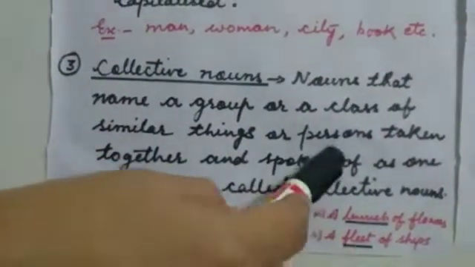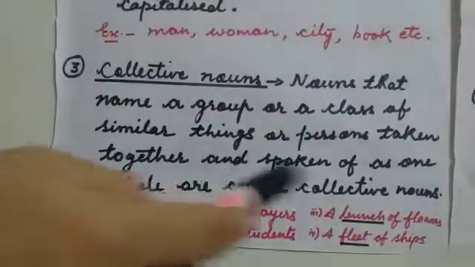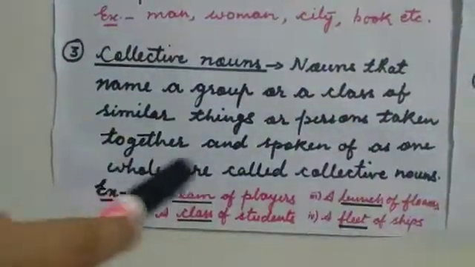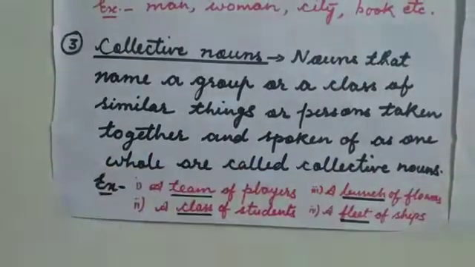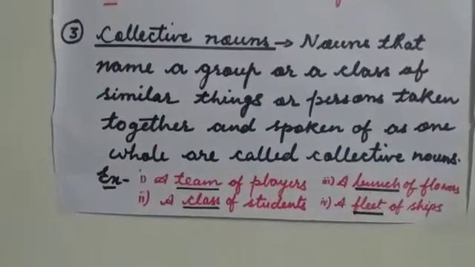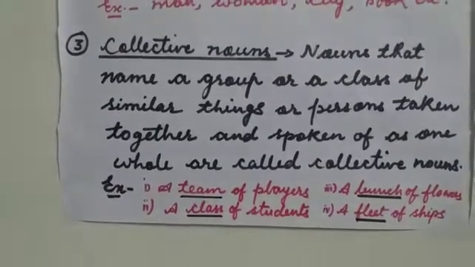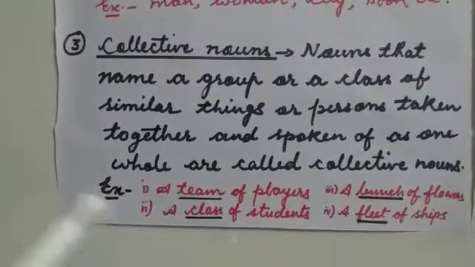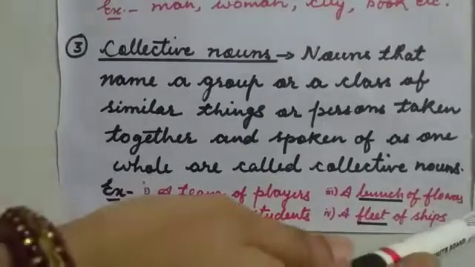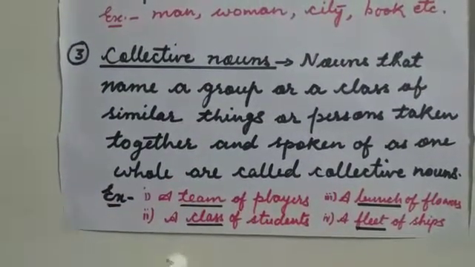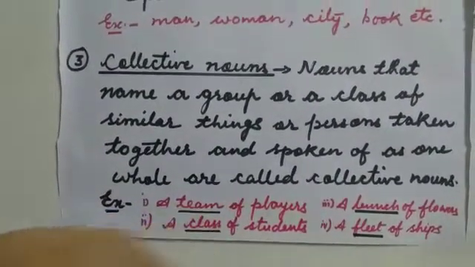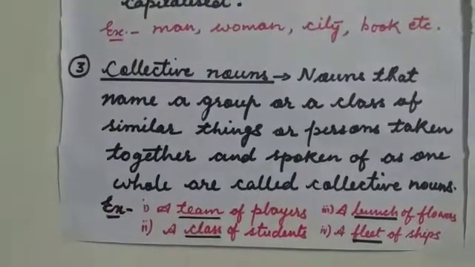Collective nouns name a group or a class of similar things or persons taken together and spoken of as one whole. It means the nouns that denote a group or a class of things are known as collective nouns. For example, a team of players, a bunch of flowers, a class of students, a fleet of ships. Children, can you give some more collective nouns?